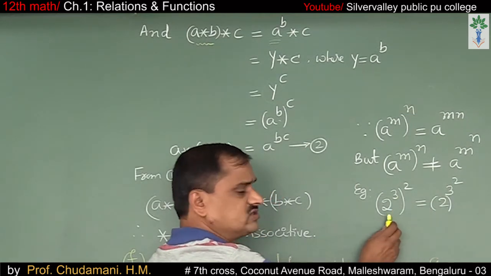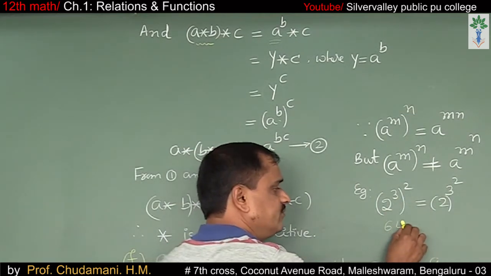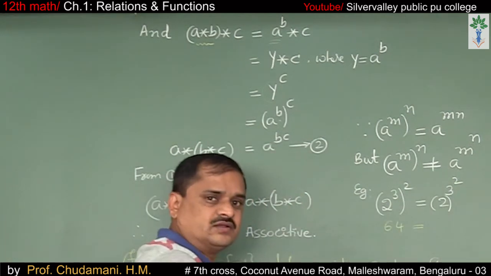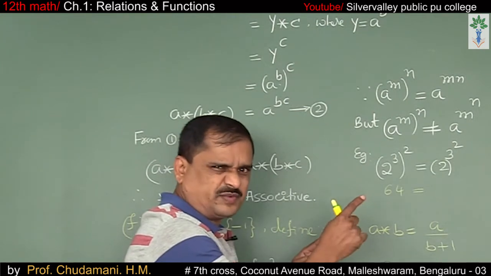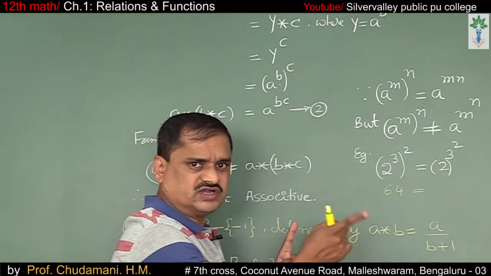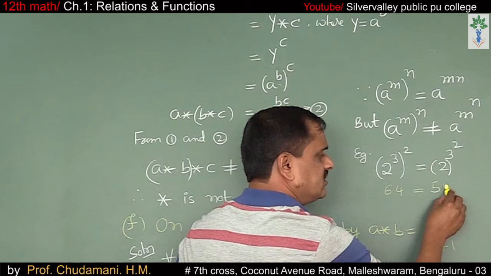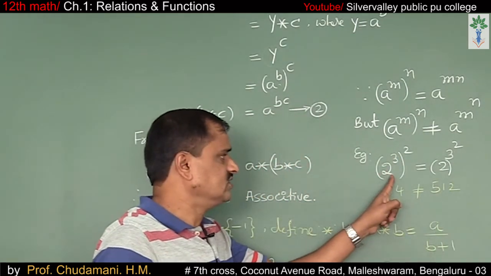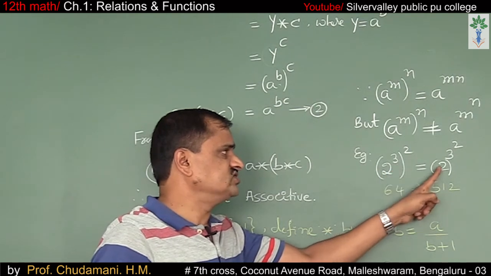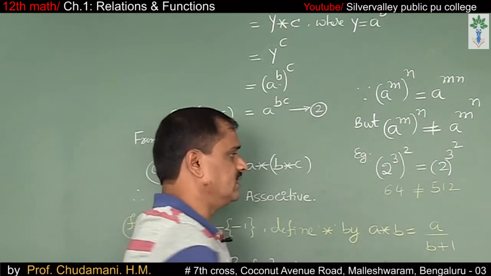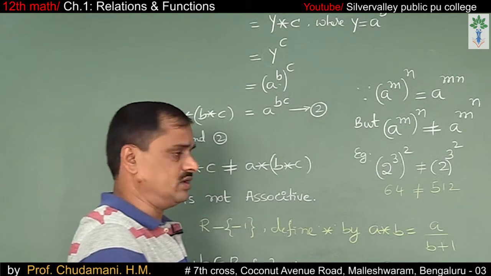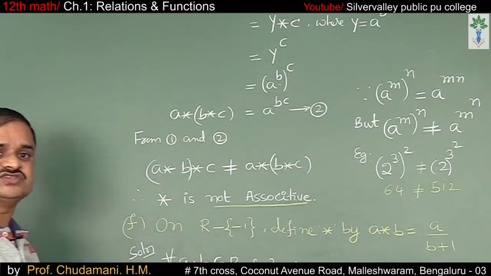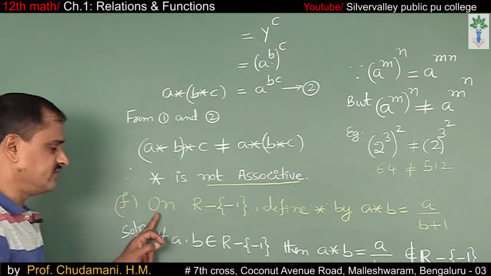See this? 2 power 3 is 8, and 8 square is 64. This is 2 to the power of 3 square, which is 2 to the power of 9. 2 power 10 means 1024, divide by 2, it is 512. So 64 is not equal to 512. So A power M whole power N is not equal to A power M power N. So star is not associative. This is a very good question.